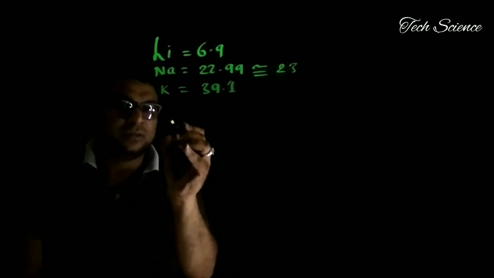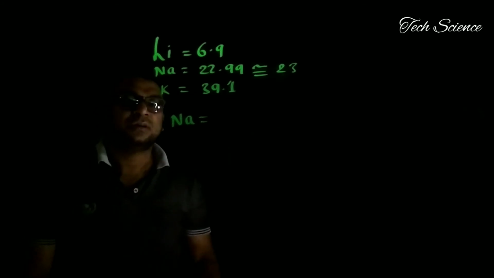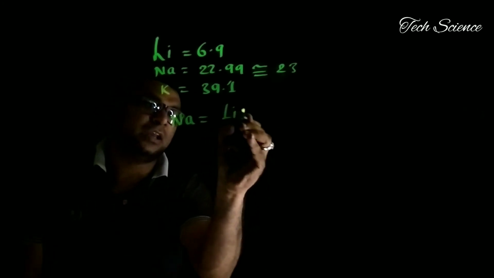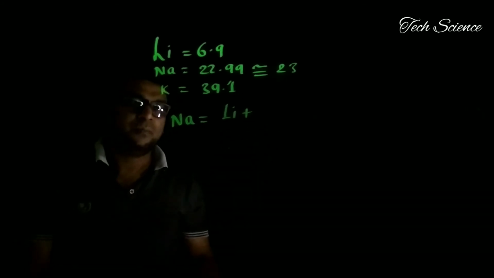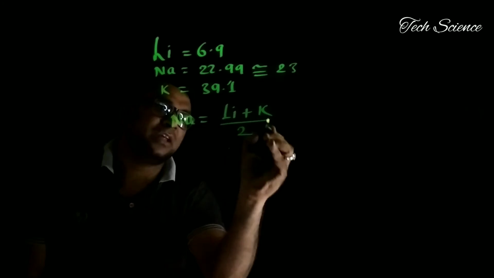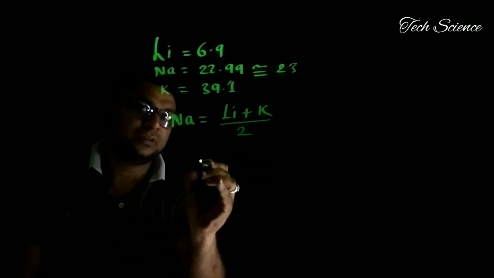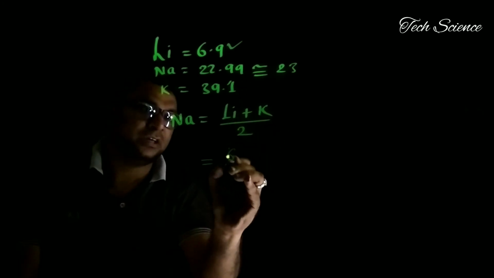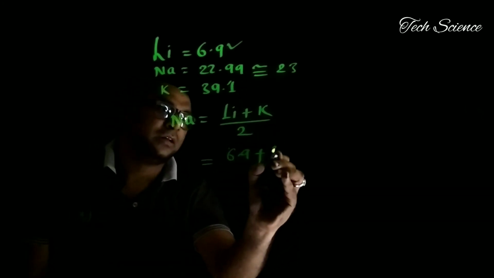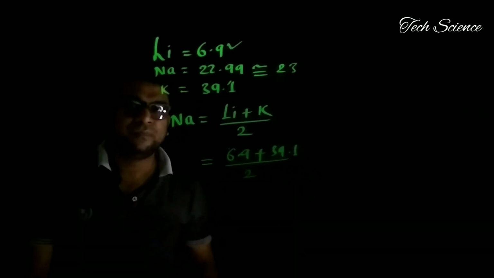Now here we have to derive as per the statement. What is the statement? The atomic mass of the middle element, that is sodium, Na, is the arithmetic mean of the first element Li plus the third element K, divided by 2, as there are two elements. Now put in the values. Li is 6.9 plus the value of K is 39.1, divided by 2.